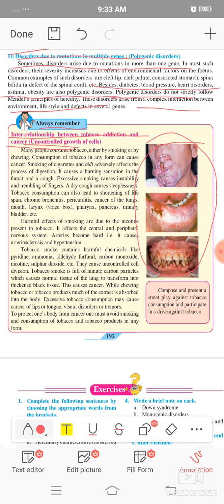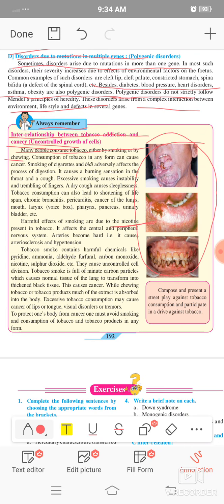Many people consume tobacco either by smoking or by chewing. There are two methods of tobacco consumption, smoking or chewing. Both have bad effects on the body, because tobacco leaves have one dangerous compound called nicotine. The name itself suggests that nicotine affects our body.